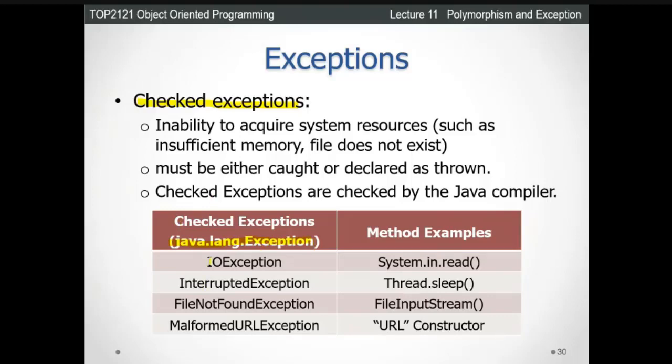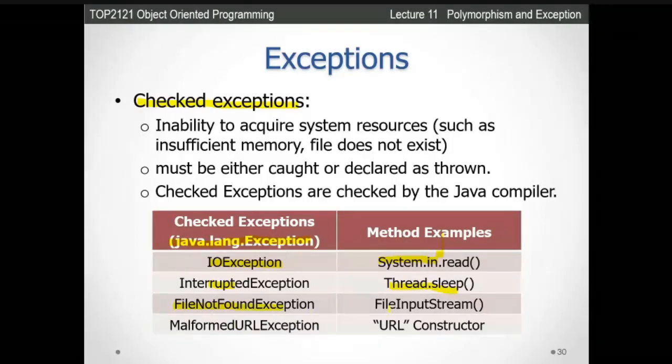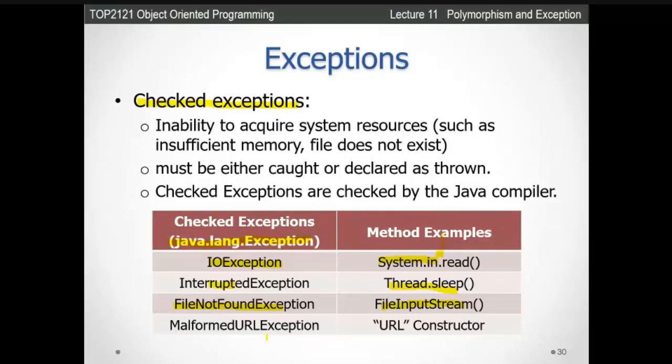Under this package, we have the classes here, right? IOException, that means input/output exception class. So here we use the method System.in.read. Then InterruptedException, we use the class and the function we call Thread.sleep. Then we have FileNotFoundException, FileInputStream, this function we're going to use for that method, and MalformedURLException, this is used for the URL constructor.